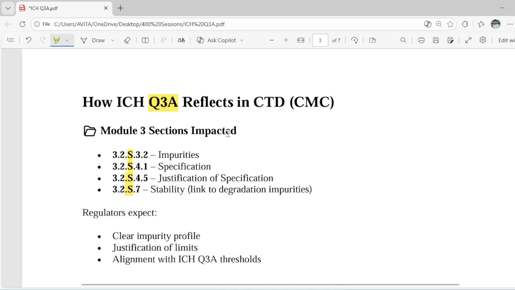So which sections will get impacted? First one will obviously be our impurities section, which is 3.2.S.3.2. Then specification, which is 3.2.S.4.1. Justification of specification, which is 3.2.S.4.5. And stability regarding your API, which is 3.2.S.7. And obviously for the product, it is 3.2.P.8, but it won't be covered in Q3A.